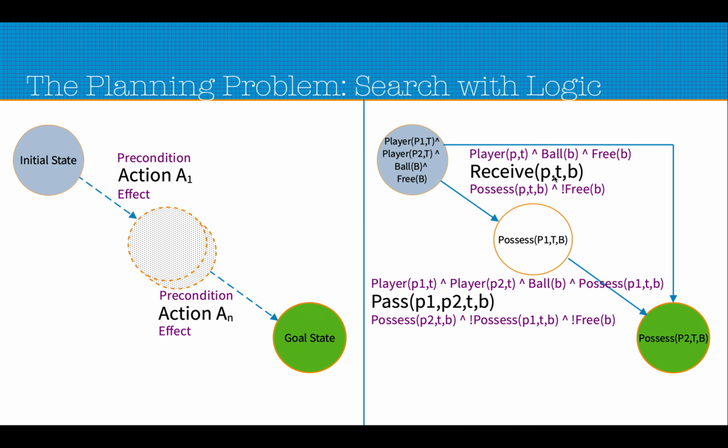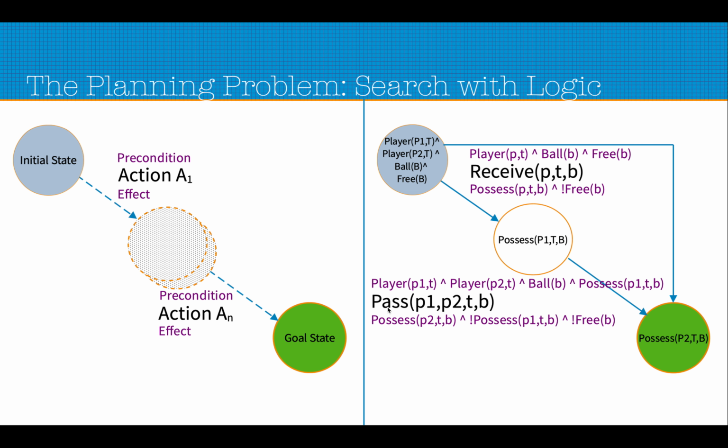One is receive P T B, which means the player P from team T will receive the ball B. As a precondition of that action, P has to be a player from the team T, B has to be a ball, and the ball has to be free. As an effect of that action, P possesses the ball, which is expressed by possess P T B, and the ball is not free.